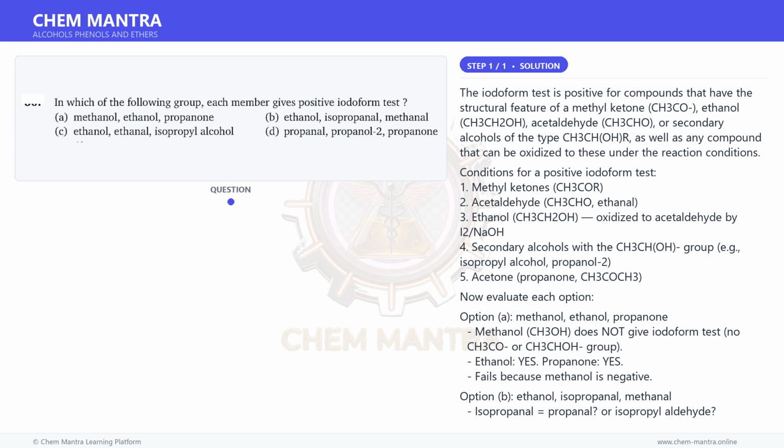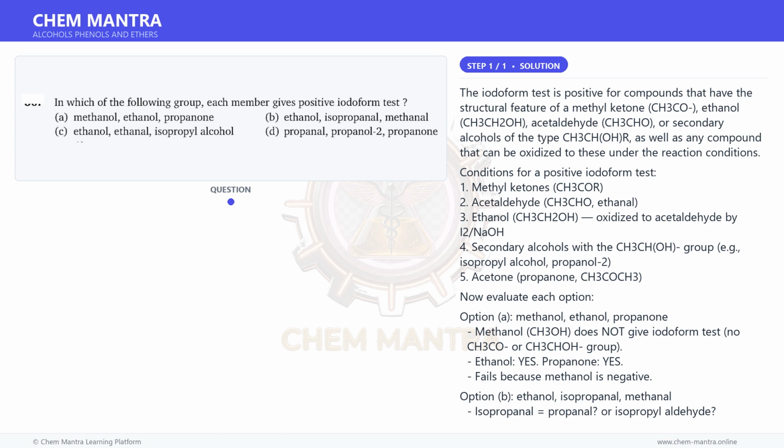Option A. Methanol, ethanol, propanone. Methanol, CH3OH, does not give the iodoform test, as there is no CH3CO or CH3CHO group. Ethanol, yes. Propanone, yes. Fails because methanol is negative.